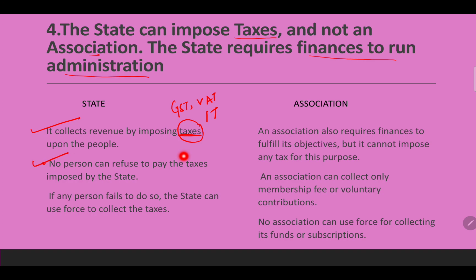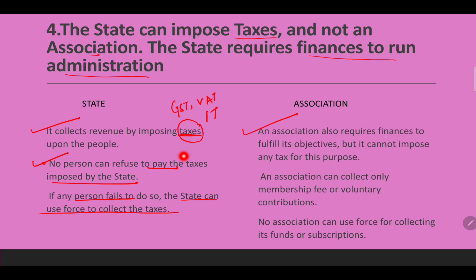No person can refuse to pay taxes imposed by the state. We need to abide by the rules and regulations imposed by the state regarding taxes. If any person fails to do so, the state can use force to collect the taxes. Now if someone says, no, I don't want to pay the tax, then the state can use the method of force, and the state can use any means of getting that tax.